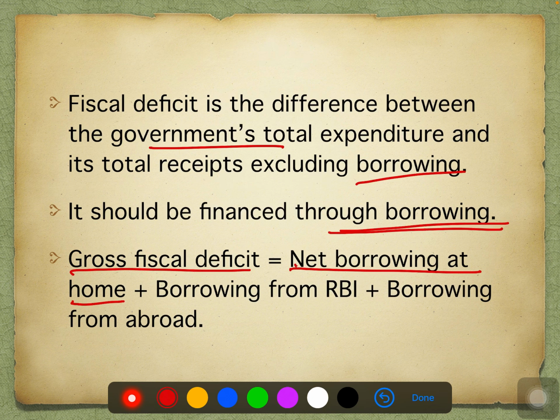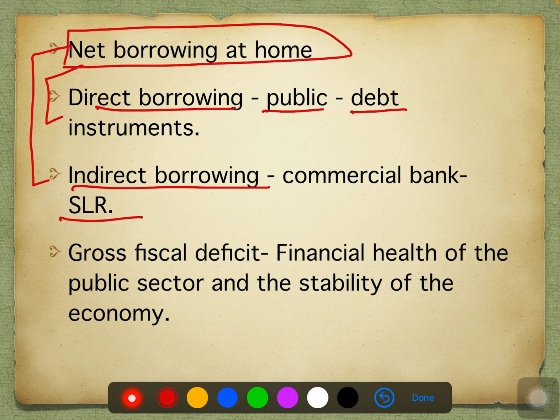So here, after net borrowing, which is direct and indirect, the next borrowing is from RBI. So we're going to borrow money from RBI. The last one is borrowing from abroad. So from others abroad, it can be international markets, it can be from World Bank, any other country, we're going to borrow money. So this is the way whenever we face any fiscal deficit, we're going to fill it with net borrowing at home, borrowing from RBI and borrowing from abroad.